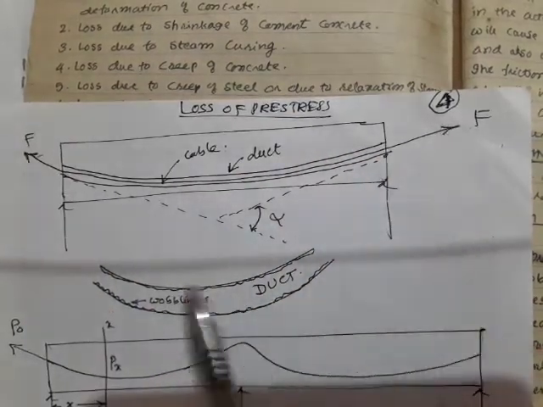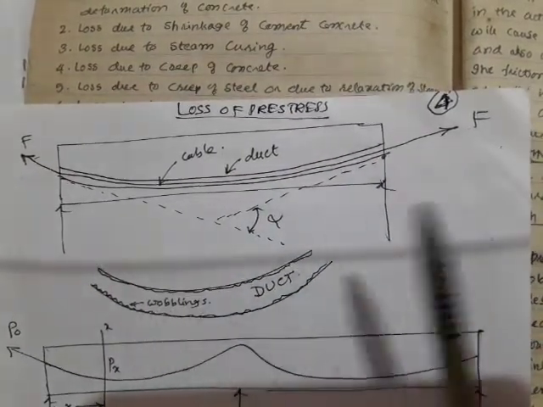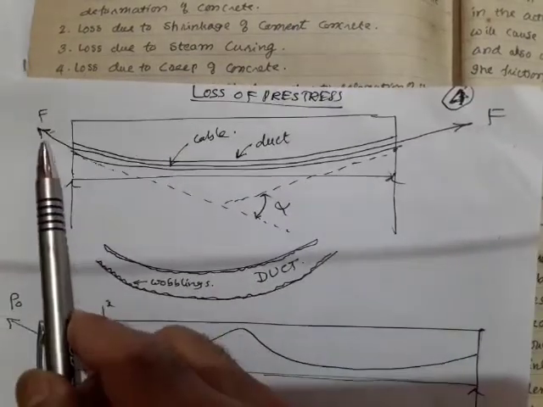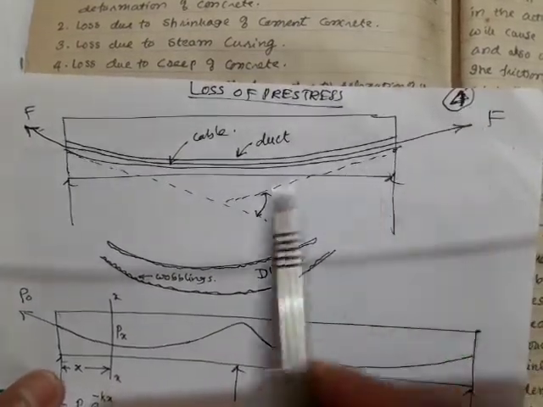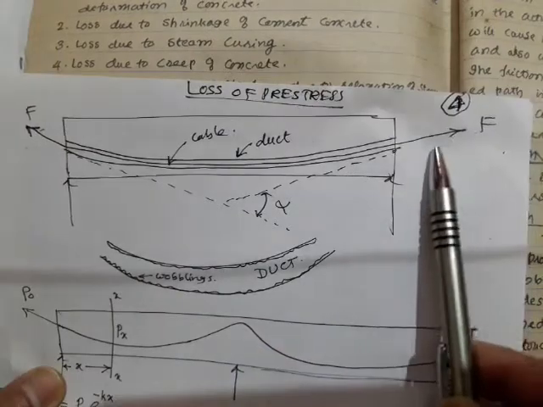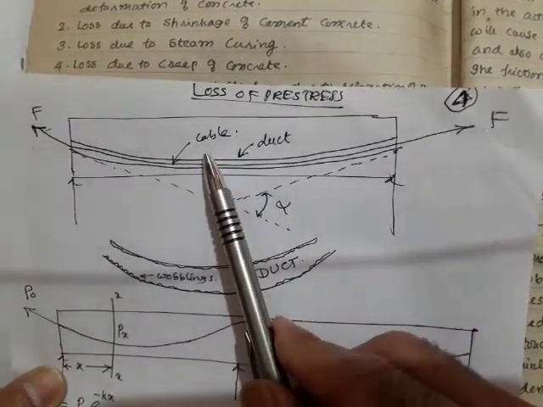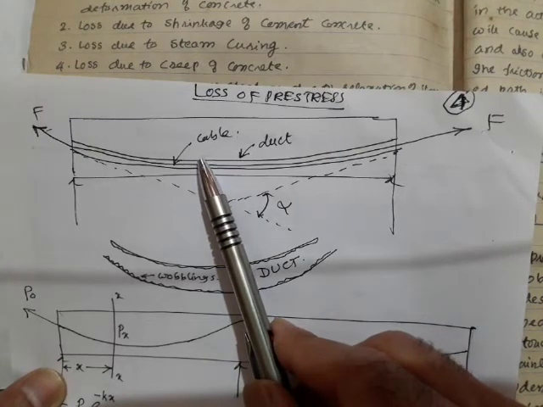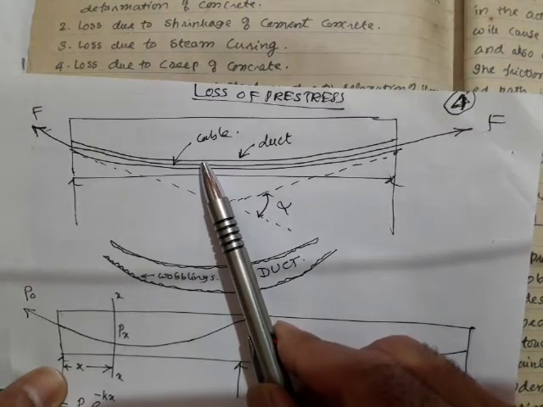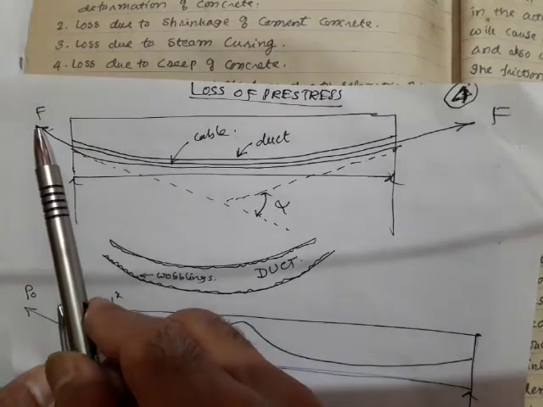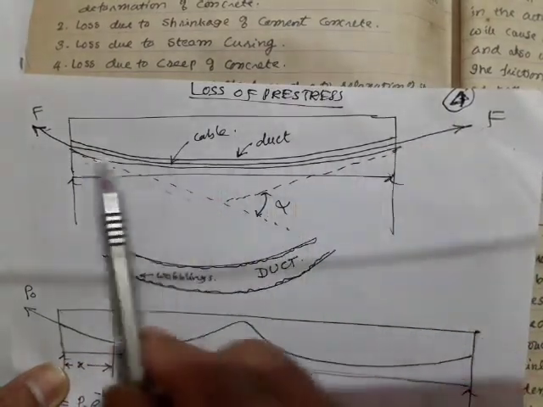Whenever I have laid the cable in a parabolic or curved fashion, the curvature effect also will cause some loss. This curvature may lead to some loss of pre-stress.